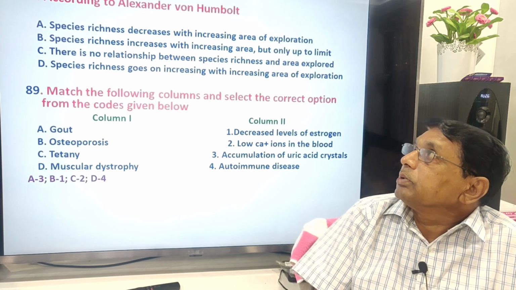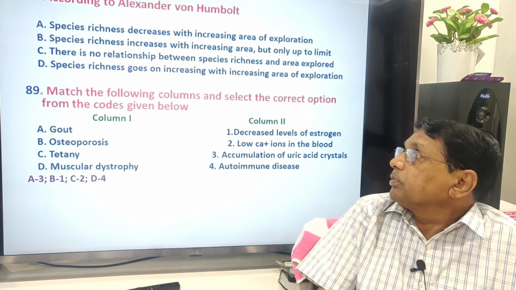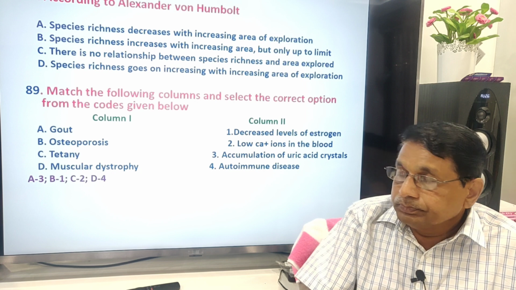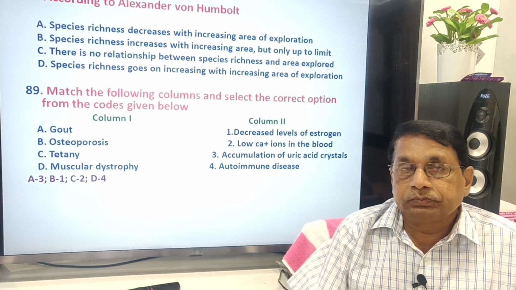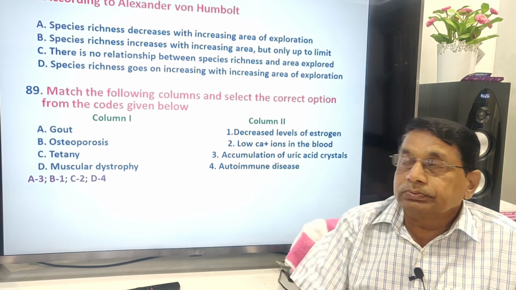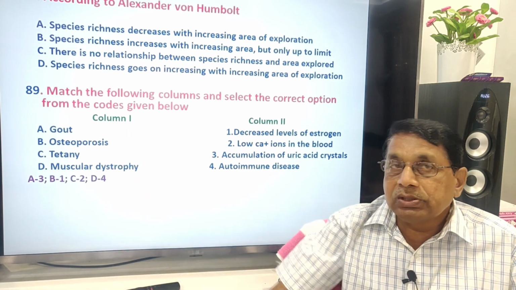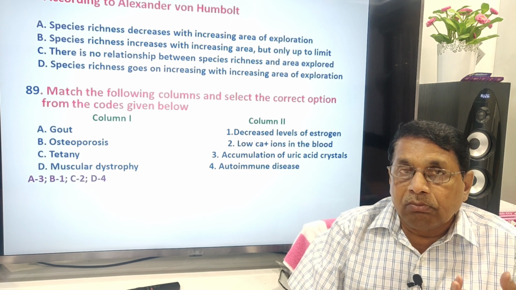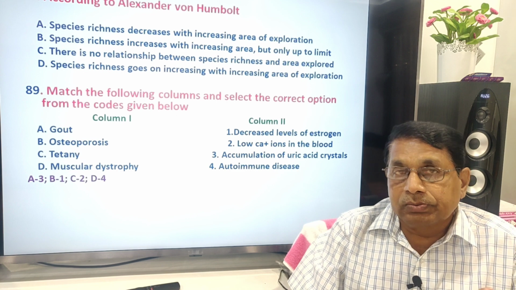This question is repeated here. Match the following columns and select the correct option from the codes given below. Gout, a biochemical disorder: accumulation of uric acid. Osteoporosis is very common in women when the menstrual cycle stops.